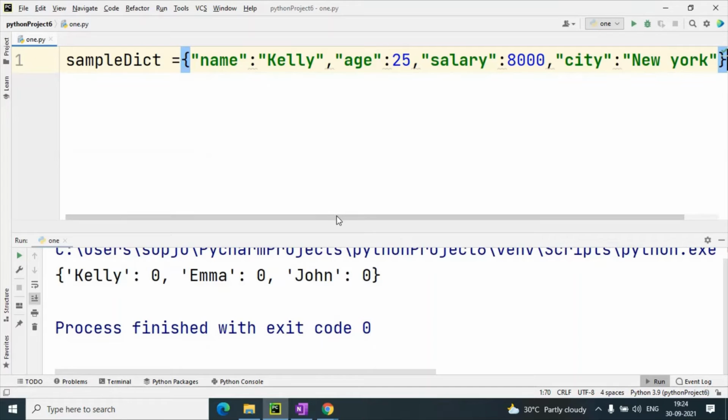This is our sample dictionary. Any idea? Please give reply. Otherwise, I will try to give you the answer.